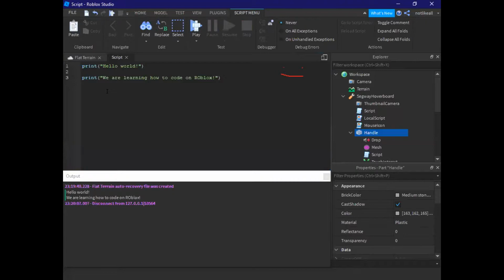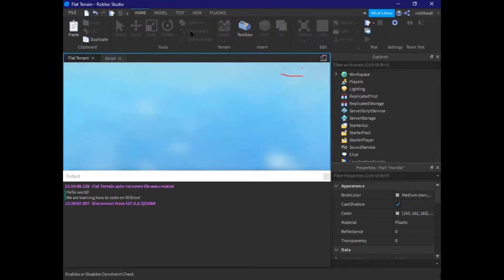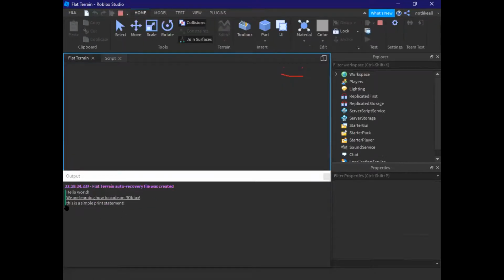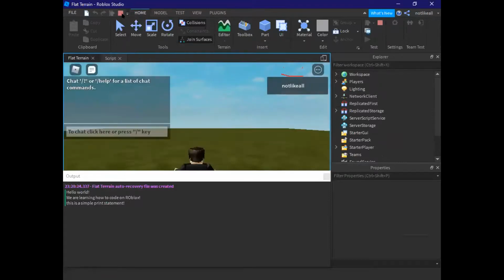There are a lot of things you can work on from there. Let's say I'll say print, this is a simple print statement. Okay, I'm going to click on play. Now look at the output window. It says this is a simple print statement. That means all your code is working really well right now. And that's how Lua programming is going to interact with your game.